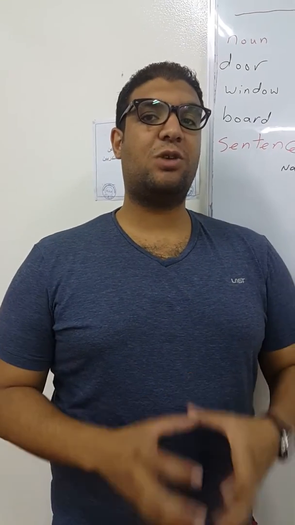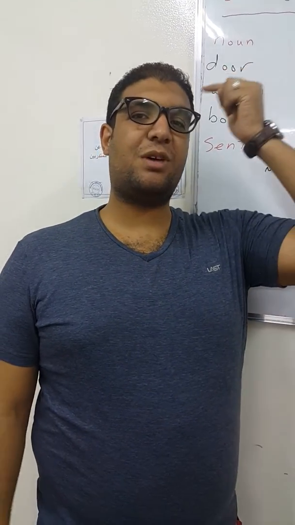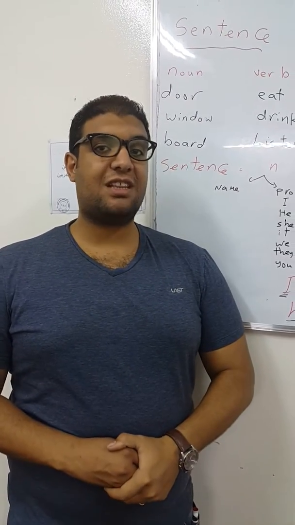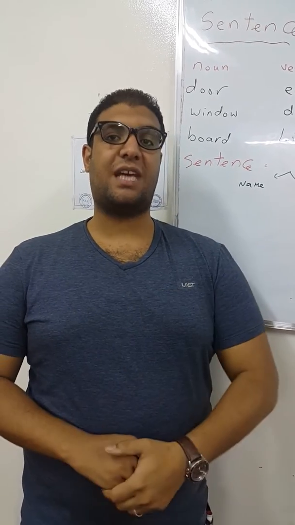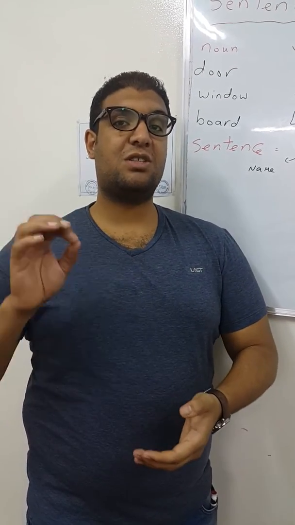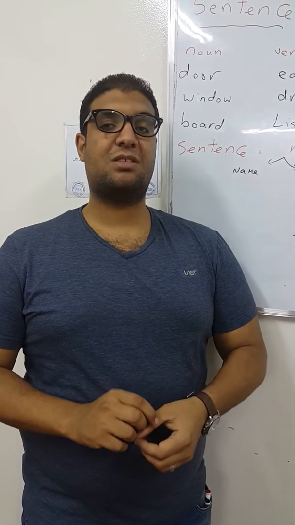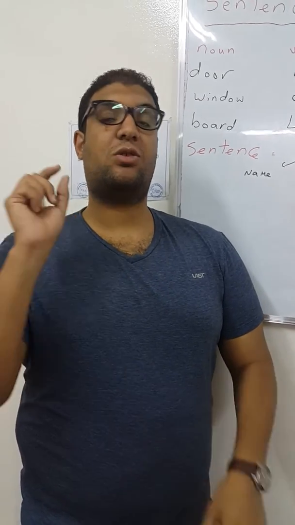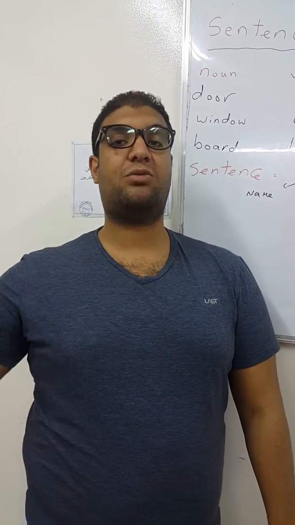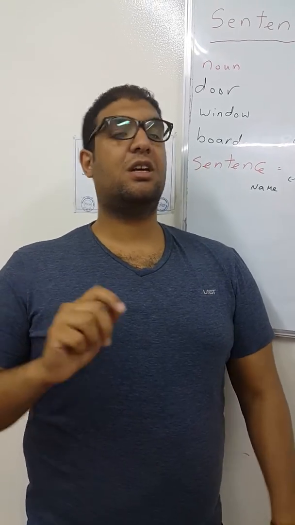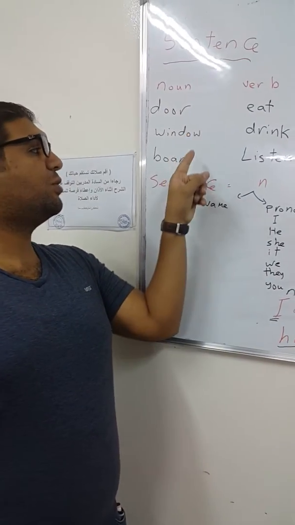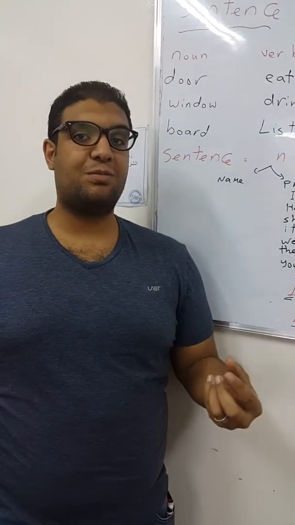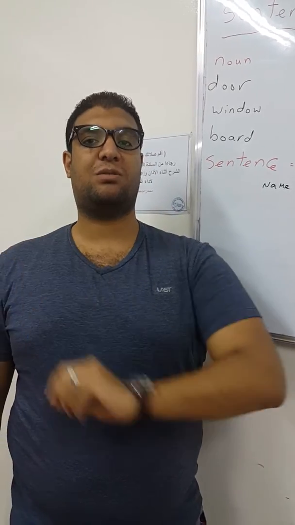We are a group of people who live together, and everybody has some ideas and some feelings we want to express to each other. But unfortunately, we didn't have something really to communicate. So in this moment, we started together to think about language. First of all, we started to make a word or a sound equal to any picture around me. Okay, for example, door, window, board, and this is what we call a noun. So what is the noun?